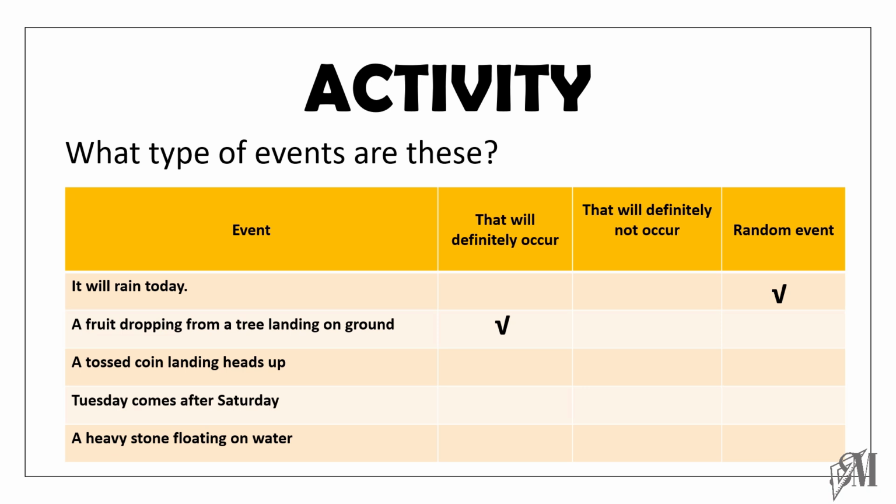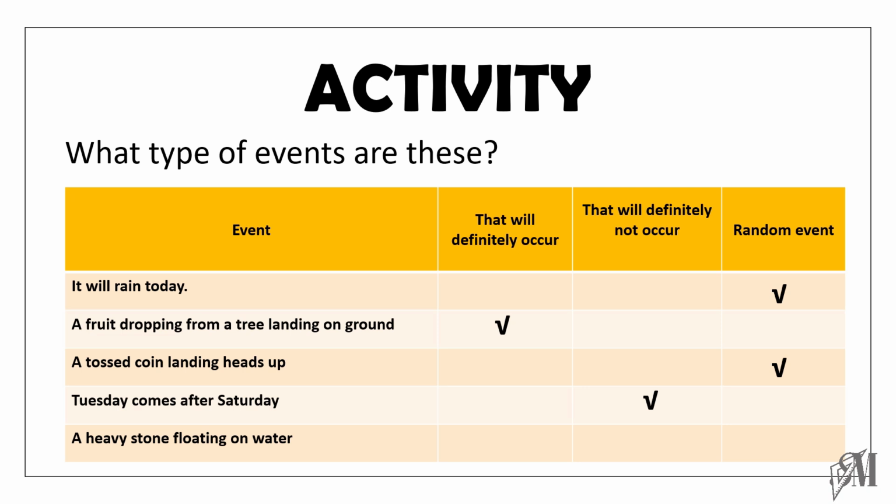Then the next one is a tossed coin landing heads up. That we can't tell exactly. It can fall heads up or tails up. So that is a random event. Then the next one is Tuesday comes after Saturday. We know after Saturday it is Sunday. So this cannot happen at all. Therefore, it is a definitely not occurring event.